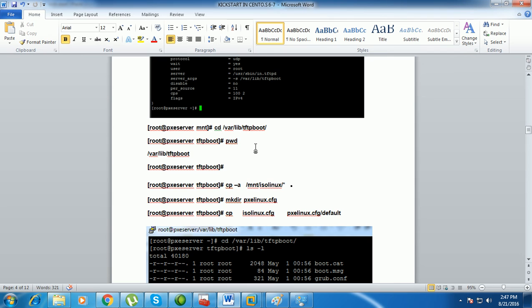You need to copy these files. So you need to go to the var lib directory. We have tftpboot there. Under mnt, which is our DVD, isolinux is there. I'm going to copy the files in isolinux into tftpboot.